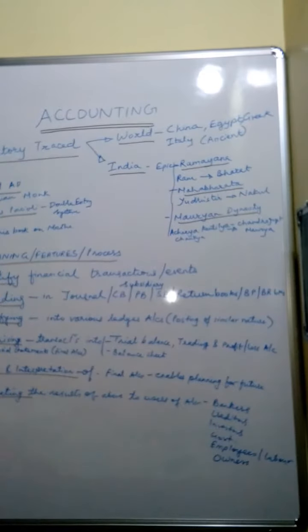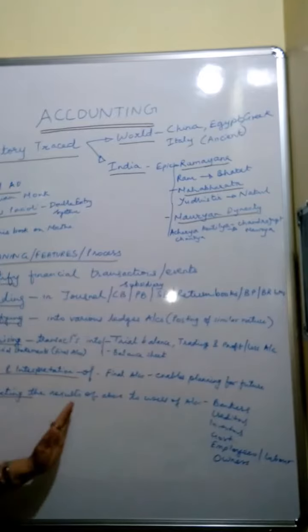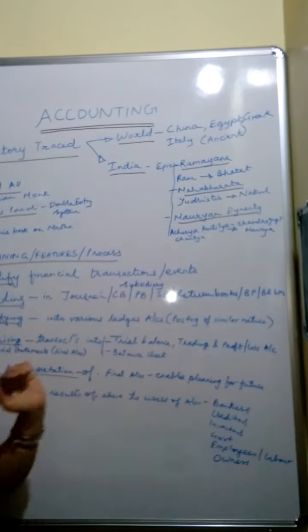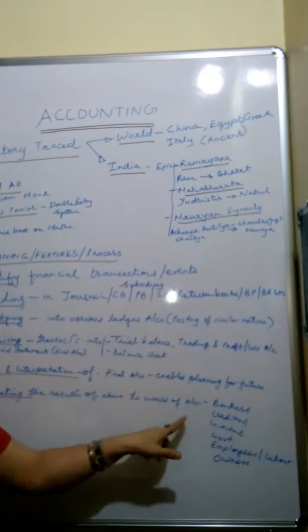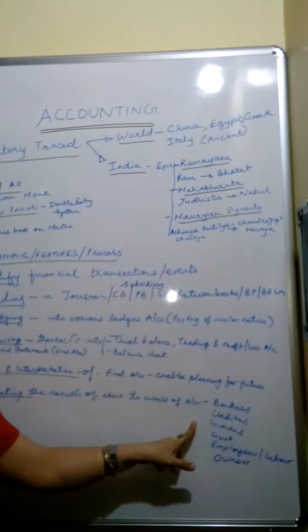And lastly, the last step in the process of accounting is communicating the results of the above, that is all these final accounts, to the users of accounts. Now, who are the users of accounts?